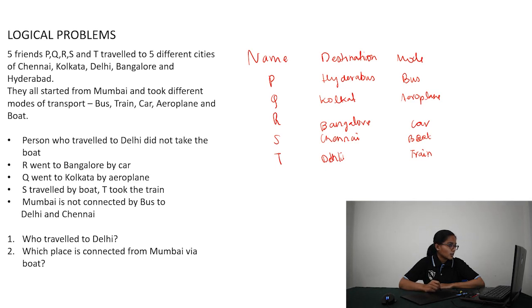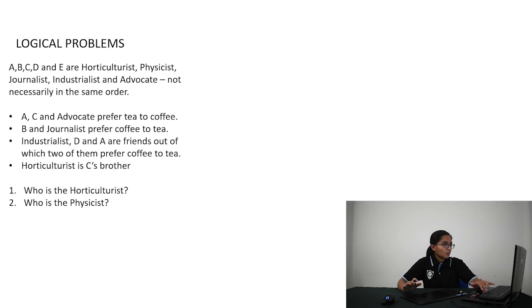Now the questions. Who travelled to Delhi? From the table you can see that T travelled to Delhi. Which place is connected from Mumbai via boat? Chennai is connected to Mumbai via boat. Let's see the next question based on the same model.